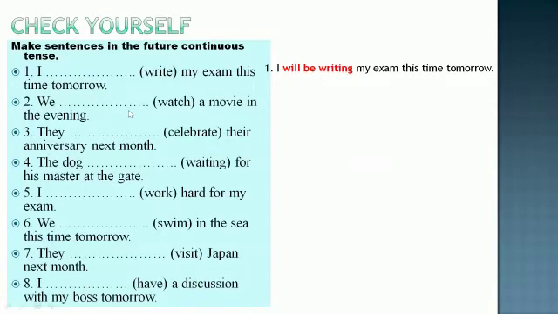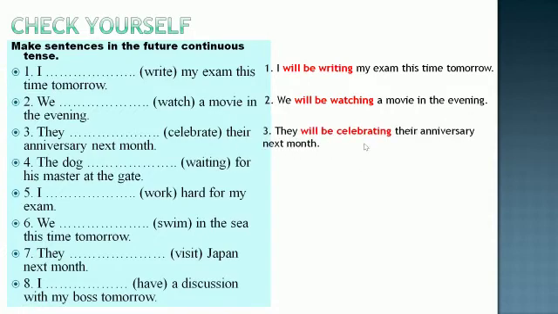Next, we dash watch a movie in the evening. Taking an example from here, you must have understood that this will be watching. So it is, we will be watching a movie in the evening. They dash celebrate the anniversary next month. Let us see how this sentence has been answered. They will be celebrating the anniversary next month.